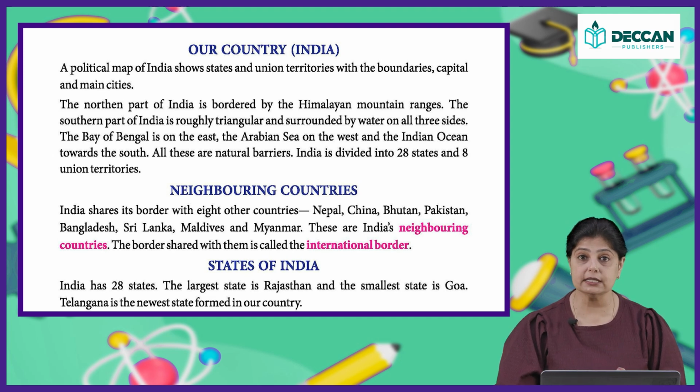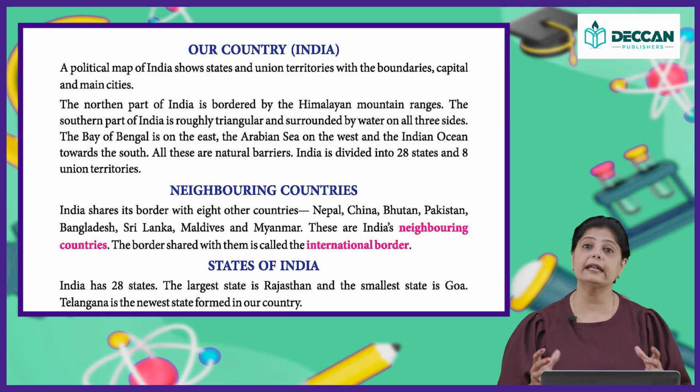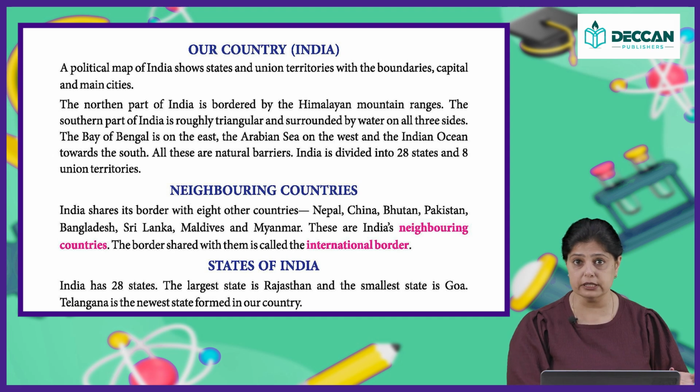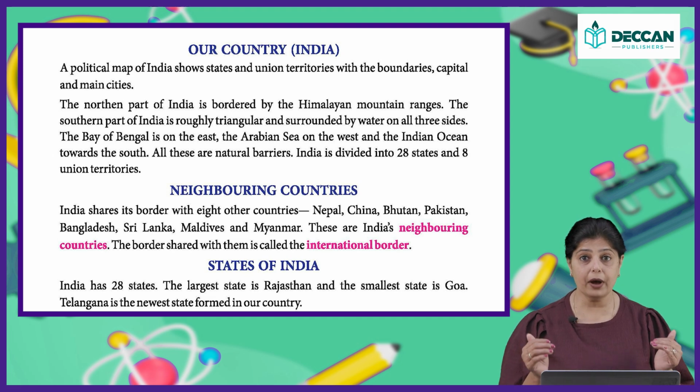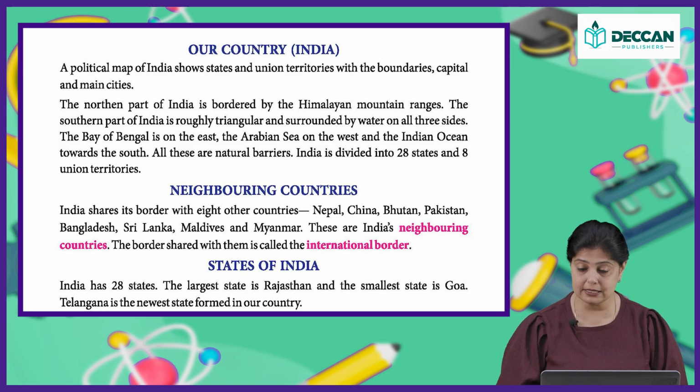Now, all these, what are they? They are the natural barriers, that means they are protecting our country from the other countries. So, they become our natural barriers. India is then divided into 28 states and 8 union territories.